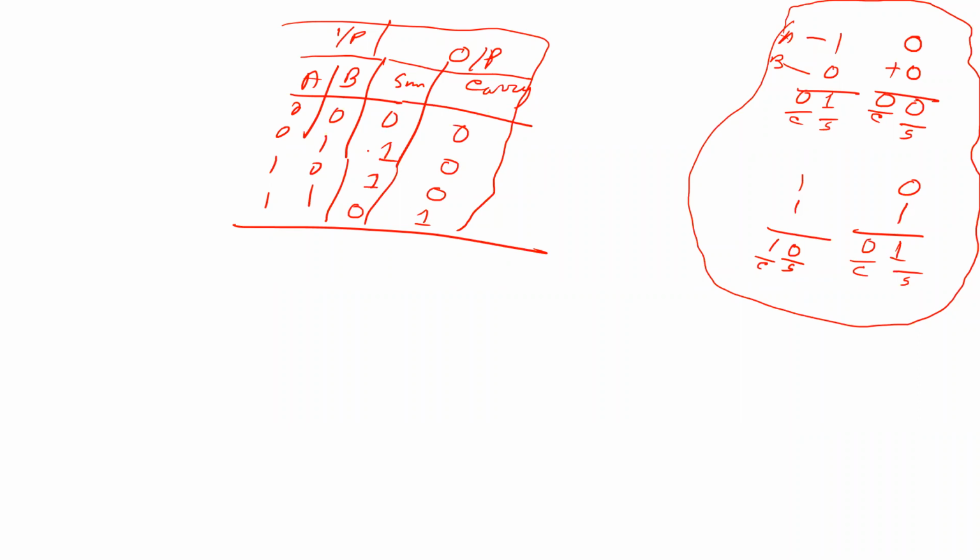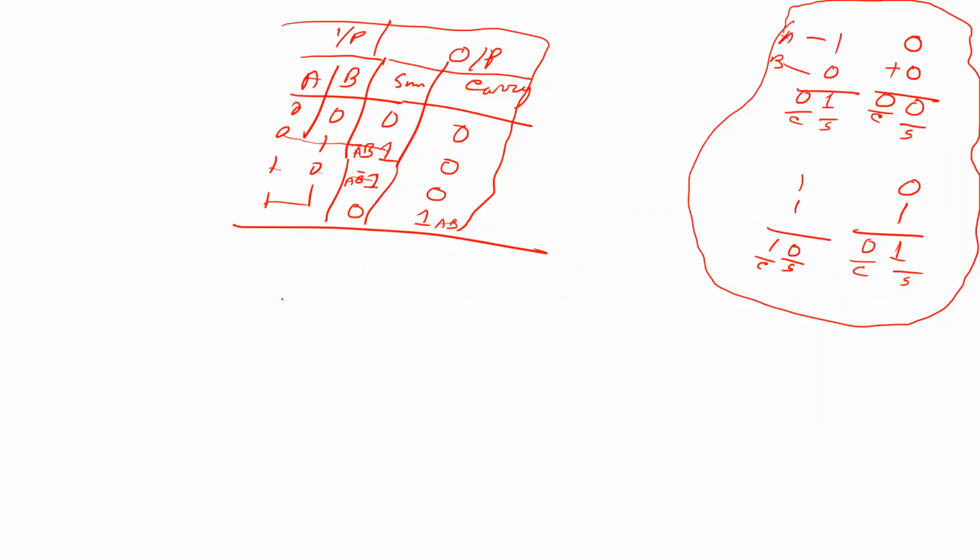So this one, against our input, means a bar b. This is the condition: 0 means a bar and 1 means b. So this one means a bar b, and this one means a b bar. And this is the carry output. This one means input a b. Okay, all are clear?